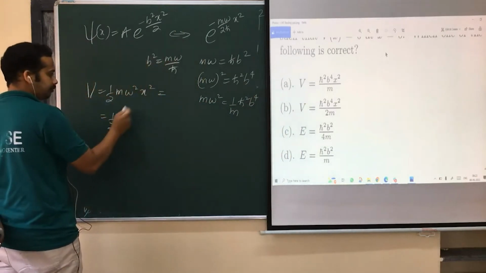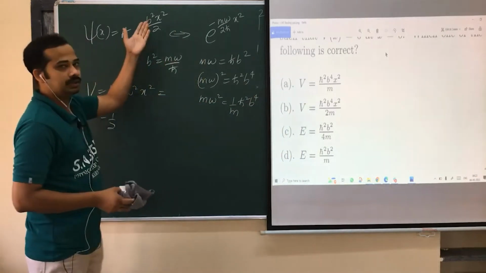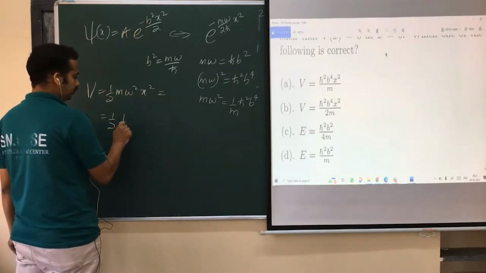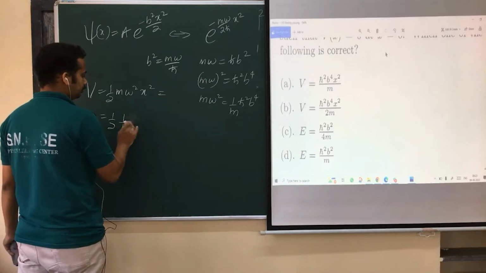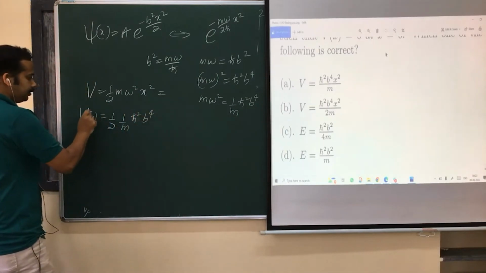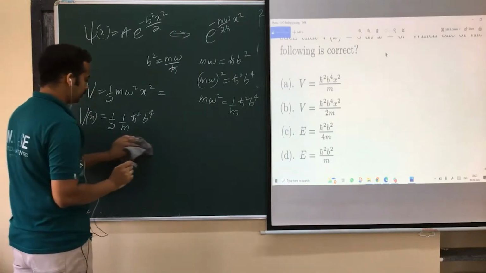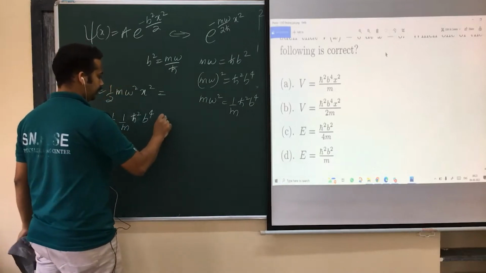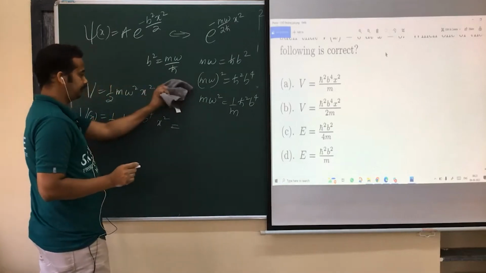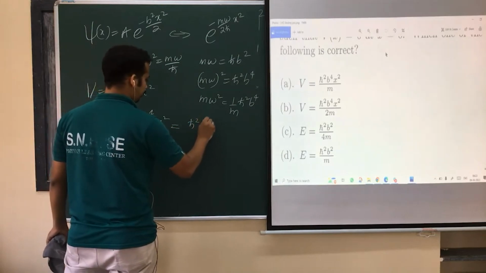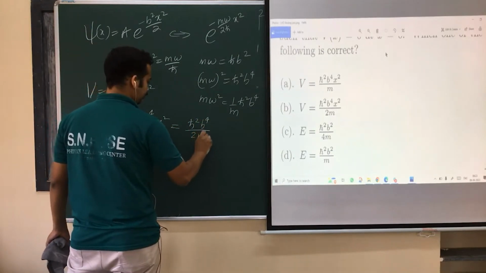That's equal to half, because m omega square I have to write in terms of b, isn't it? So that's equal to 1 by m, h bar square b power 4. Am I right? So I can write, I forgot the x square, that's equal to h bar square b power 4 divided by 2m into x square.